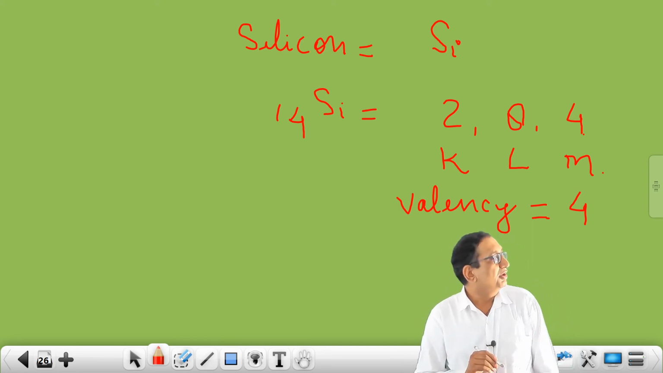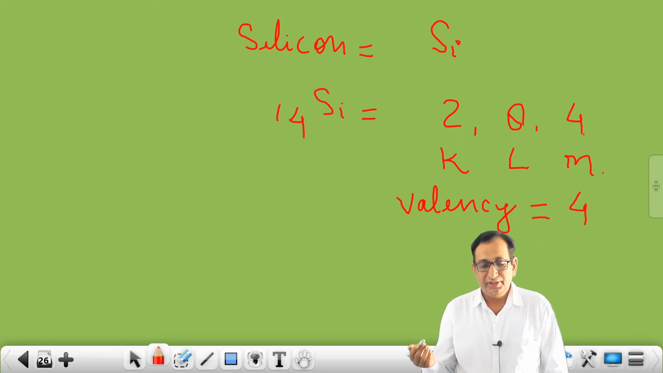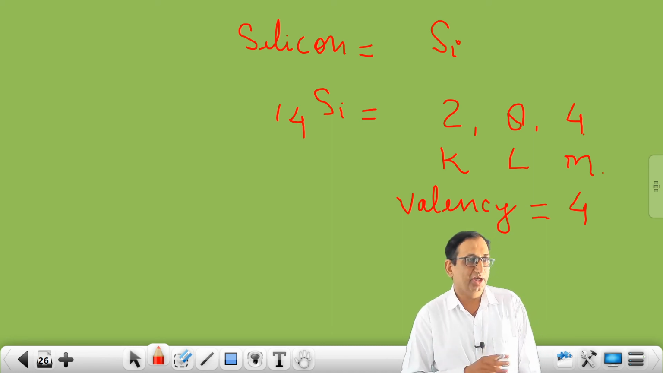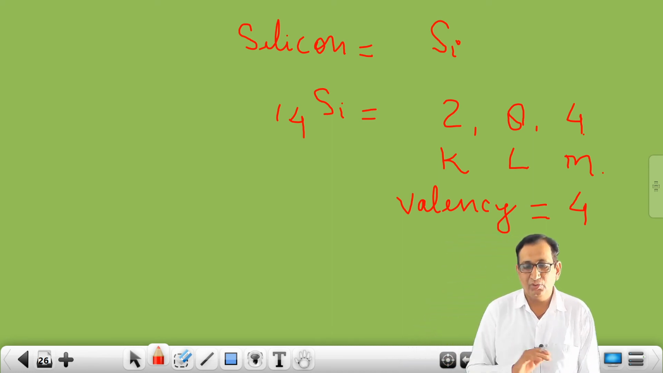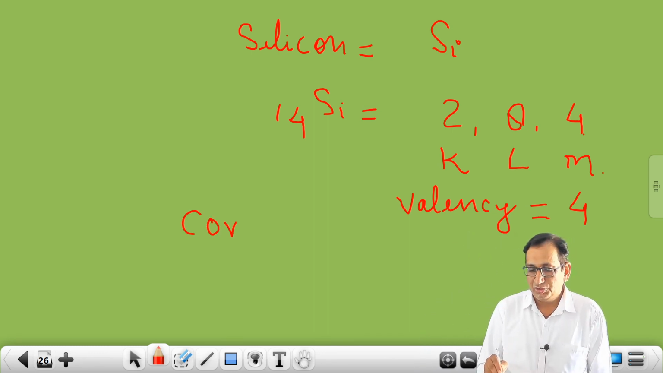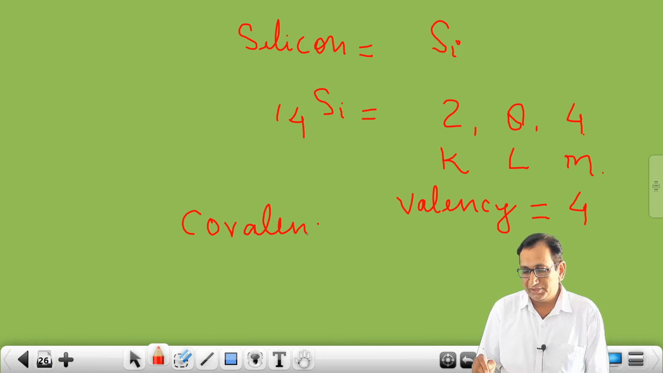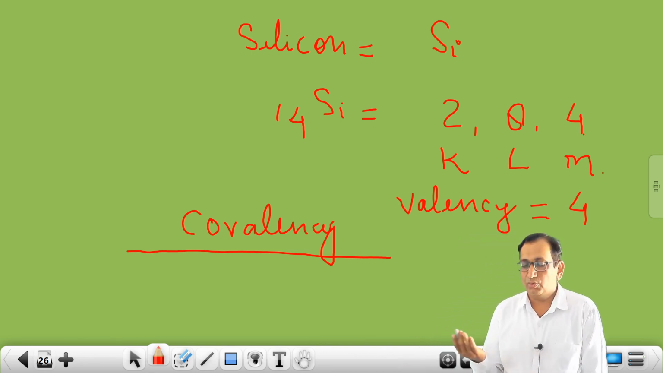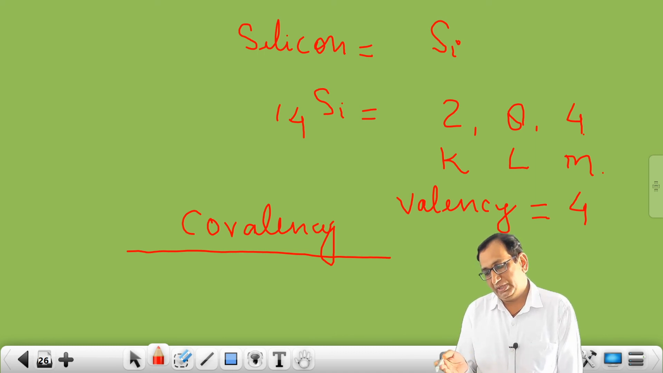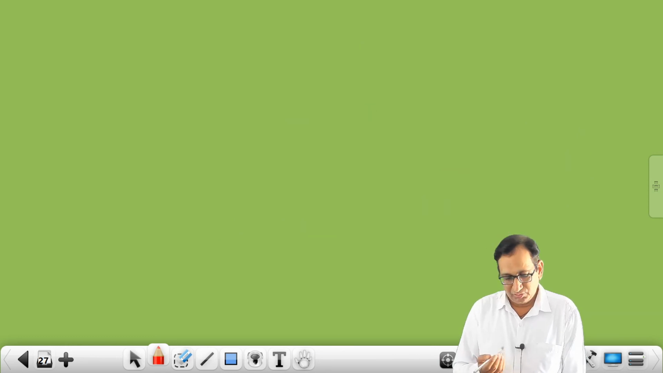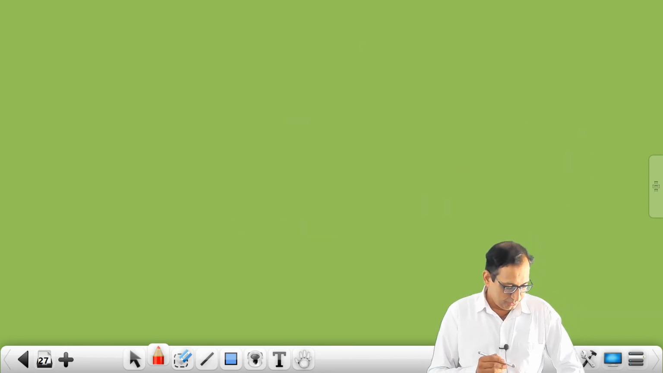You know that like carbon, silicon neither loses electrons nor gains electrons. It shares the electrons. So silicon shows covalency. So silicon doesn't show any electropositive or electronegative valency. The valency that is shown by silicon is covalency. And now students, today we will complete up to 20.